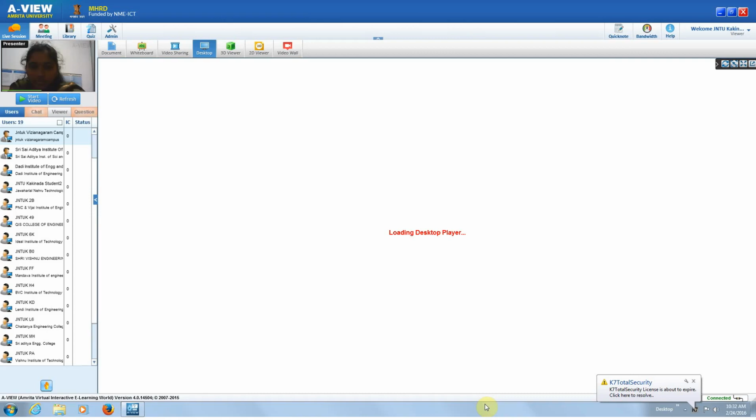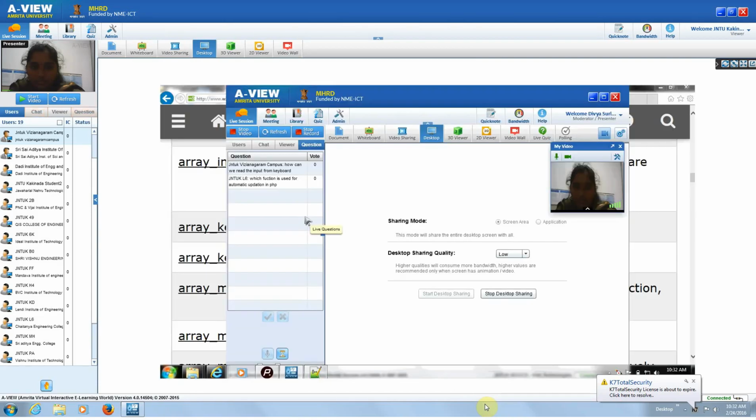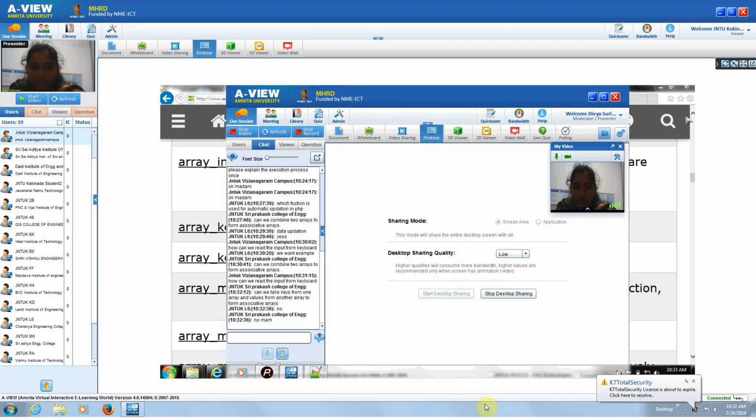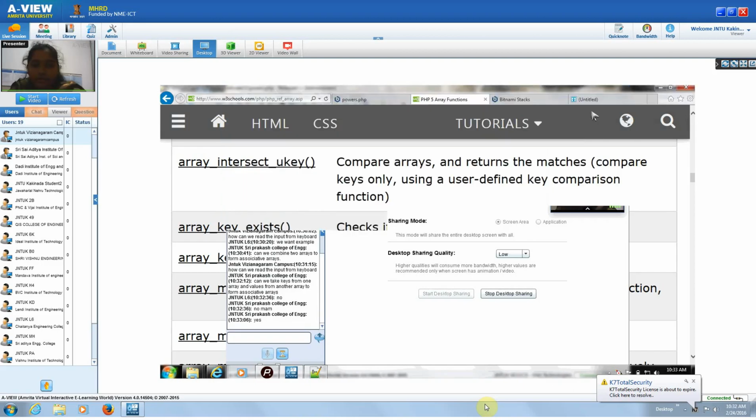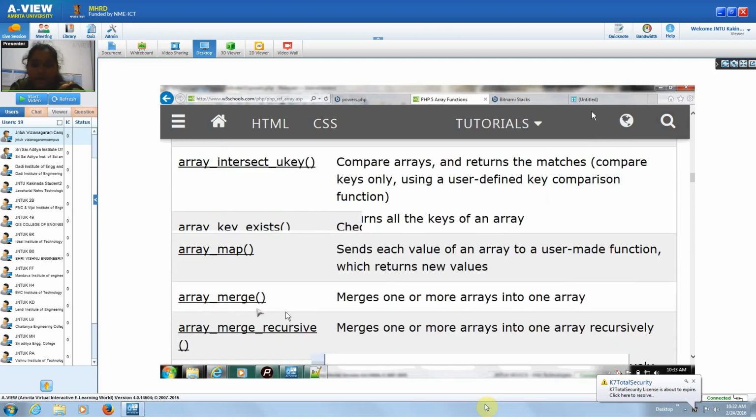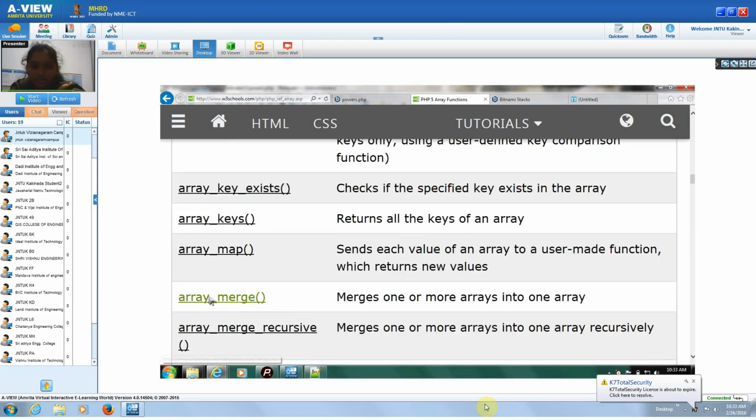Now, are you able to see the screen? Okay, here array_merge is the function that is used to combine two arrays.